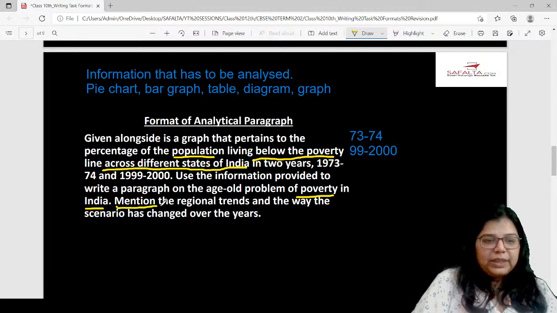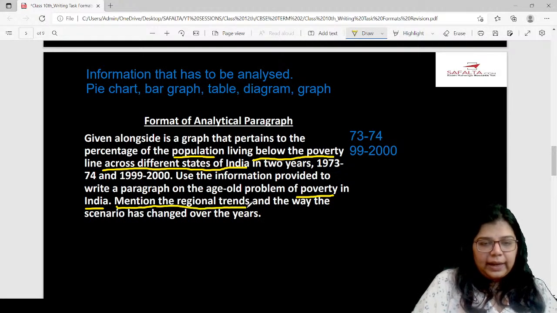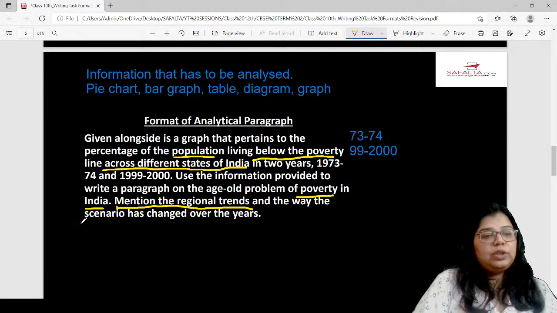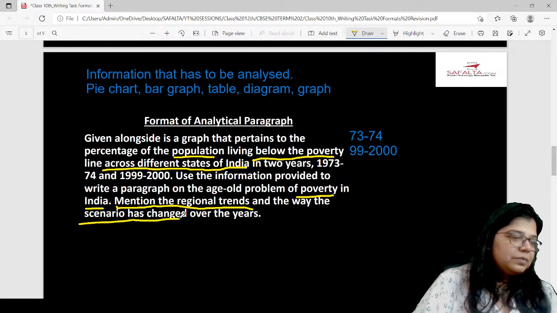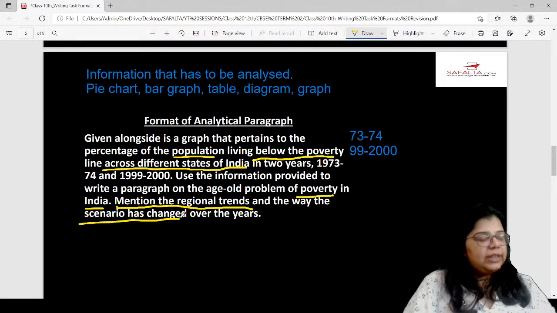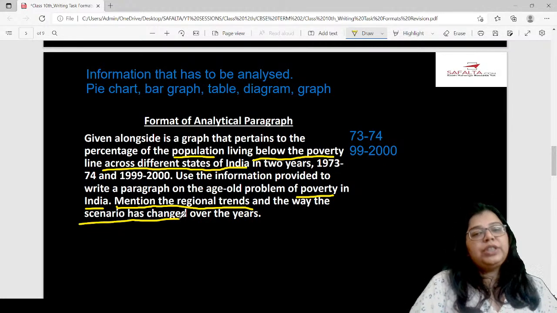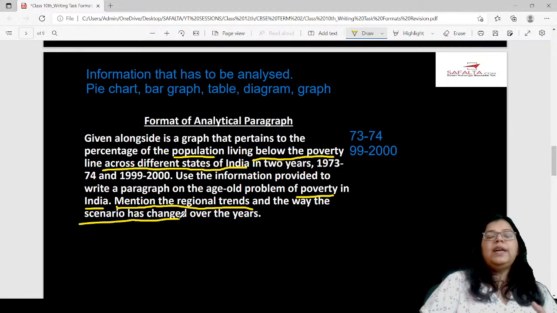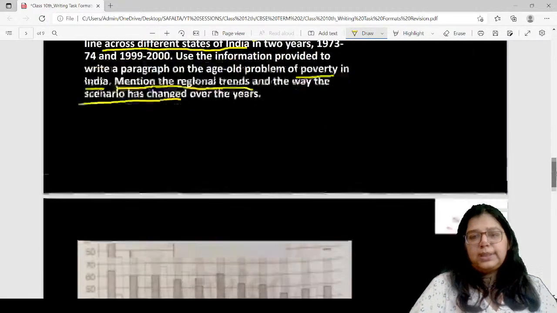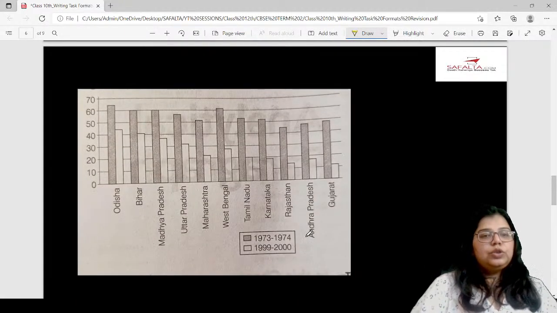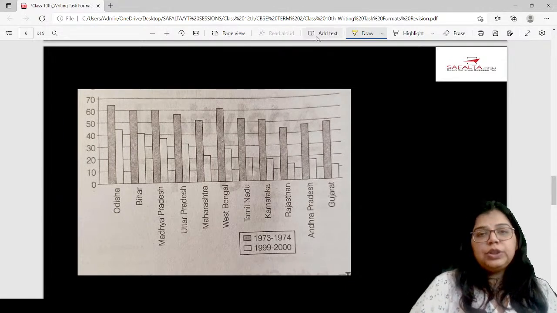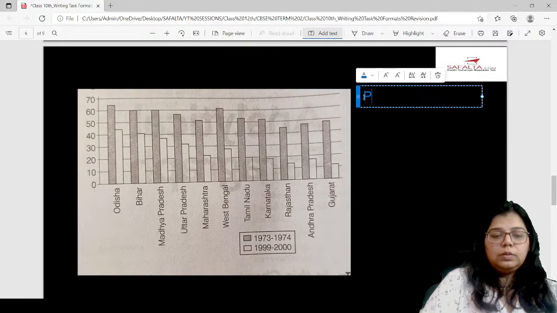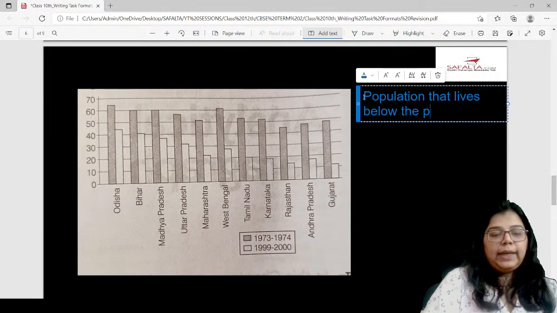Okay, so mention the regional trends and the way the scenario has changed. So they have also asked you what you need to do. You have to mention the regional trends and you also have to write about the changed scenario. So let's see the graph first. I think you'll be able to understand it better with this. Now this is the graph. There is a graph which gives the information of the population that lives below the poverty line.